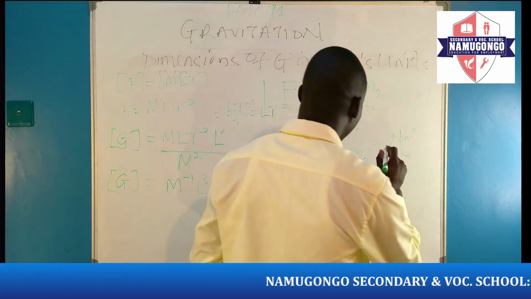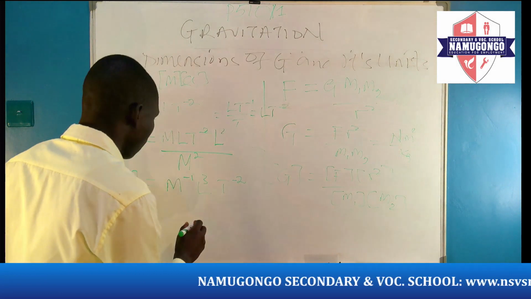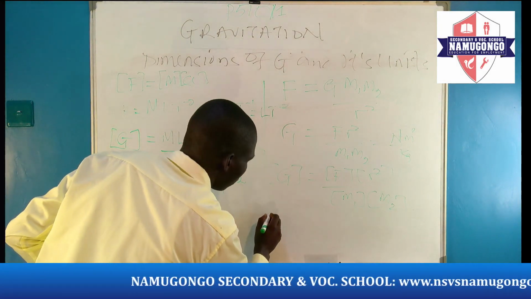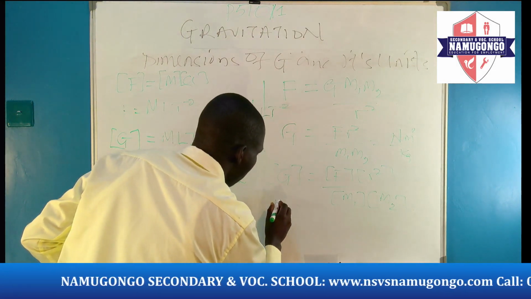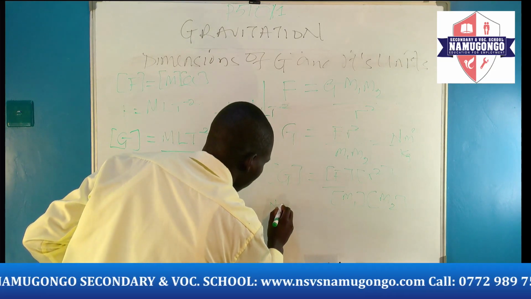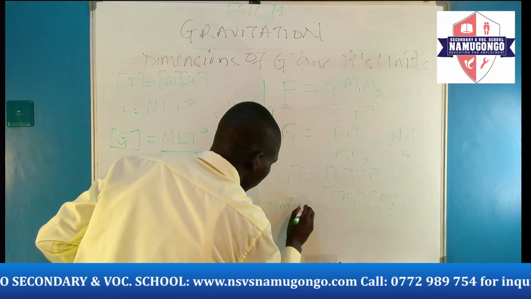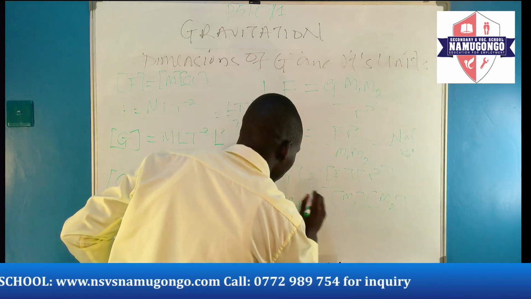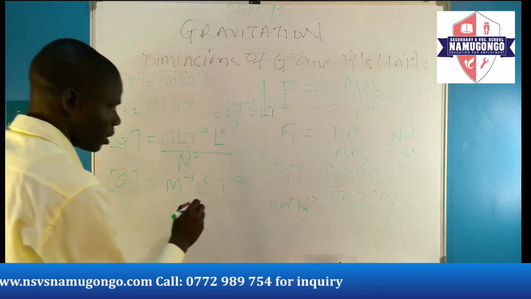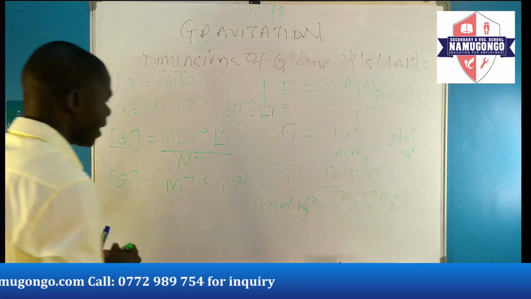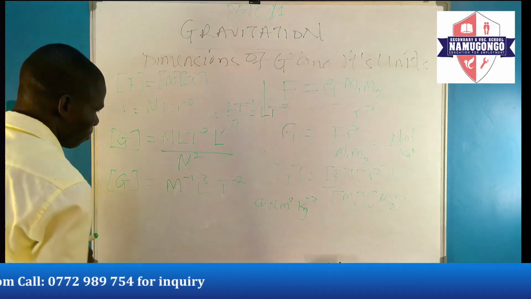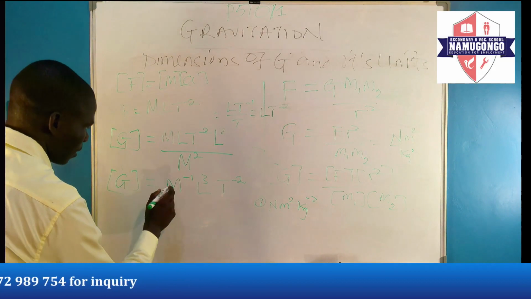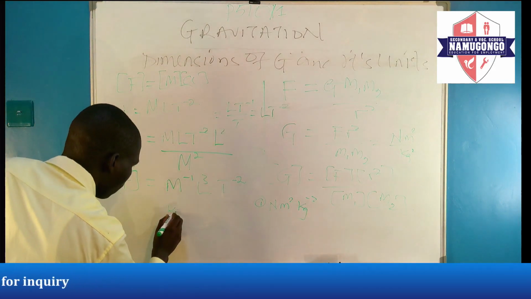Therefore, 1 unit of G will be Newton meters squared per kilogram squared. That is 1 unit. And then the second unit we can get it from here. This is per kilogram.